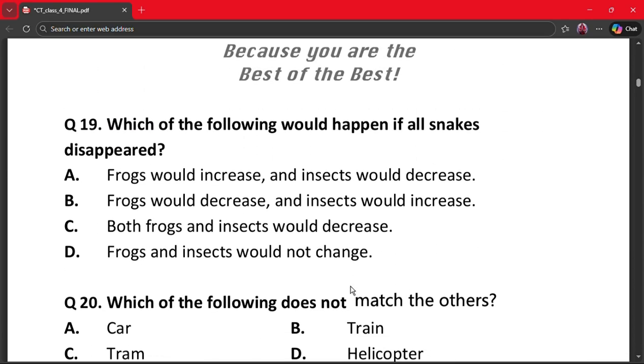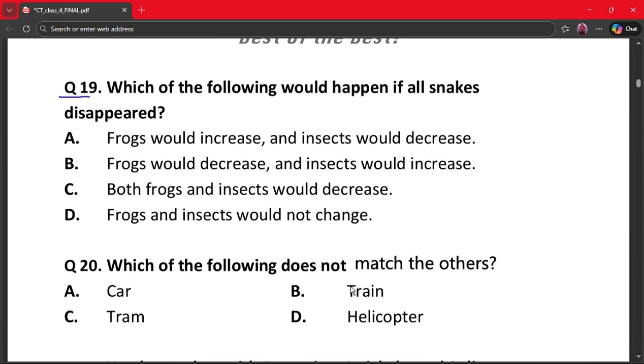Moving on to the next question, that is question number 19. Which of the following would happen if all snakes disappeared? A. Frogs would increase and insects would decrease. B. Frogs would decrease and insects would increase. C. Both frogs and insects would decrease. And D. Frogs and insects would not change. Here the correct answer is option A. Frogs would increase and insects would decrease. Why? Because snakes eat frogs. Without snakes, frogs increase. Frogs eat insects, so insects decrease.